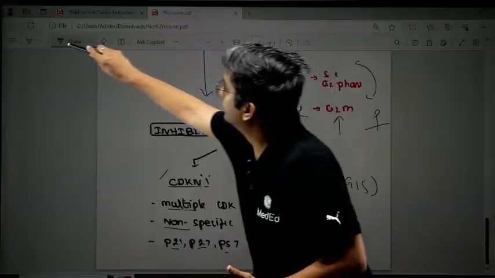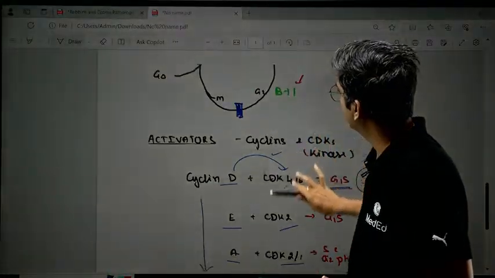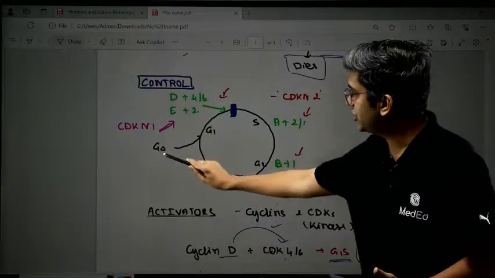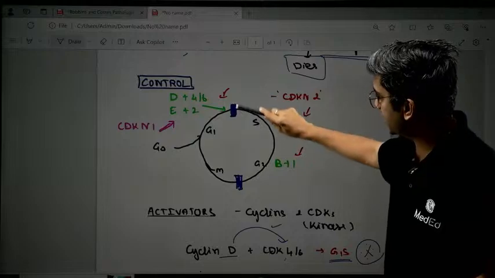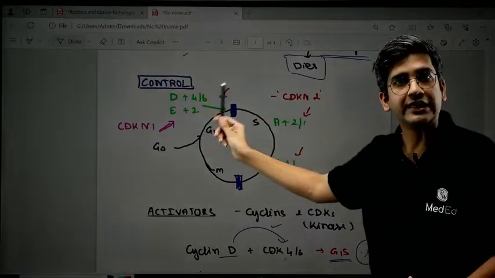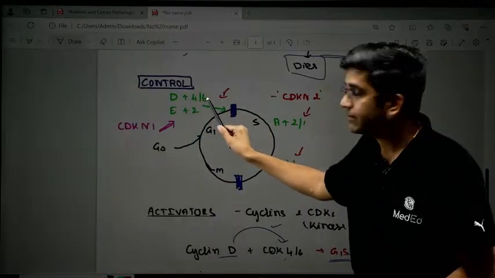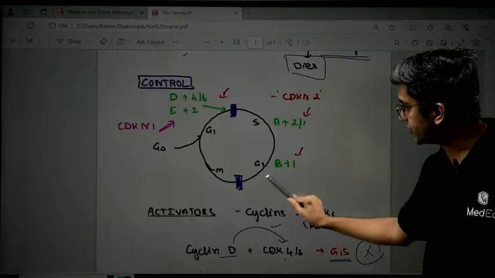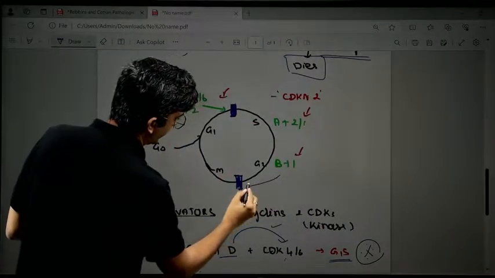But let's write it in the form of a circle image. It's much more convenient, right? G0, resting phase. G1, starting phase. I have a checkpoint G1S and I have checkpoint G2M. Again, use colors. Green for activators, red for inhibitors. In green, D plus 4 and 6, and E and 2, and A plus 2 and 1 for this, and B1, cyclin B plus 1 for this checkpoint, right?